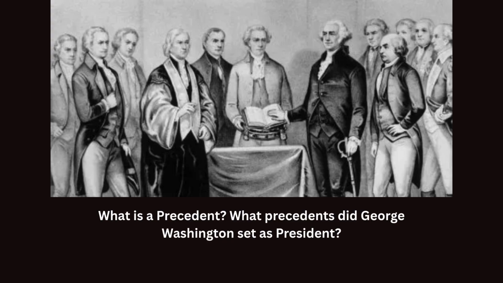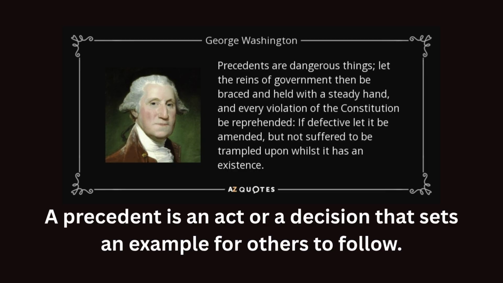So the question is, what is a precedent from the point of view of President George Washington, the first president of the United States, right? He was talking about the precedents that he would set as the first president. A precedent is an act or a decision that sets an example for others to follow.